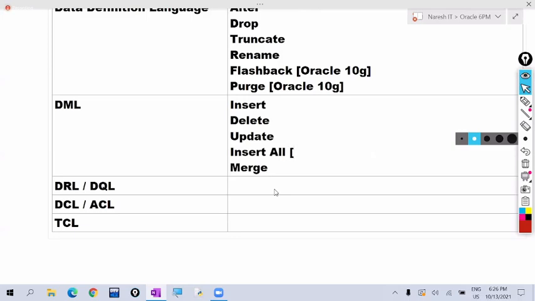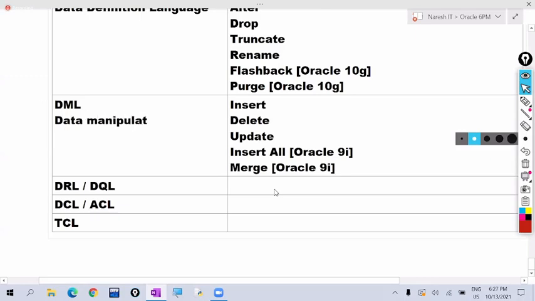Insert all was introduced in Oracle 9i, and the merge command was also introduced in Oracle 9i. So these commands come under DML commands. DML stands for data manipulation language.